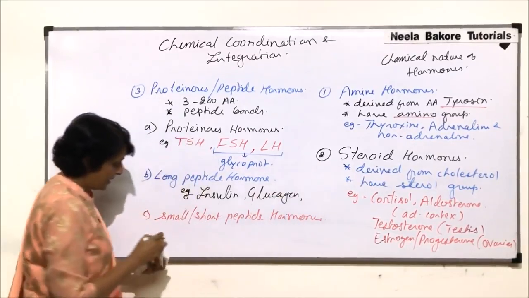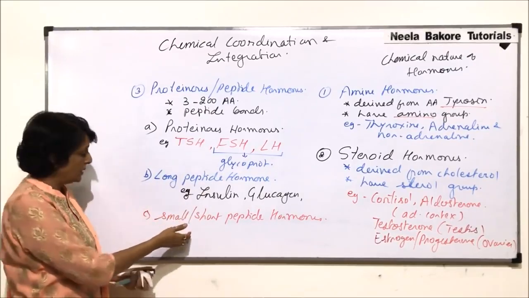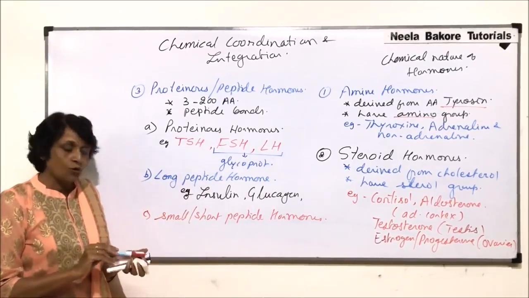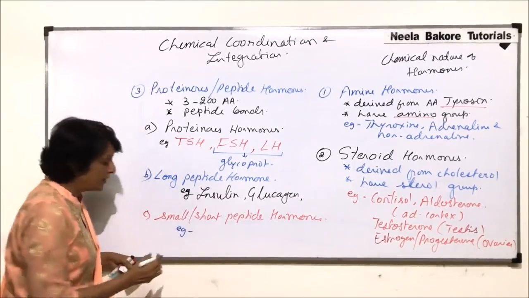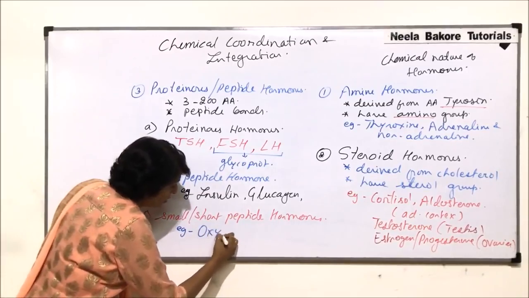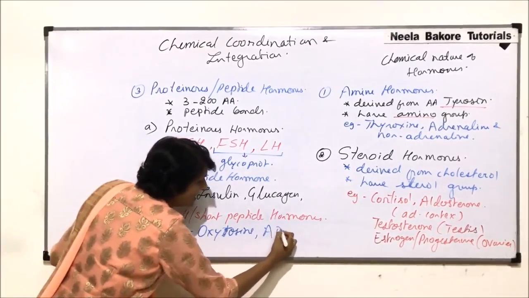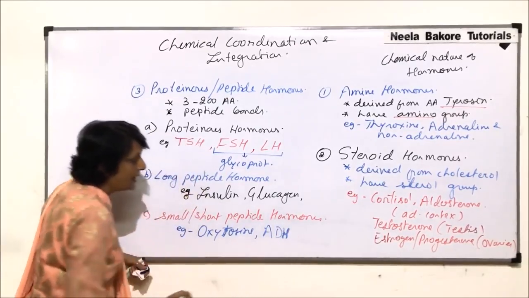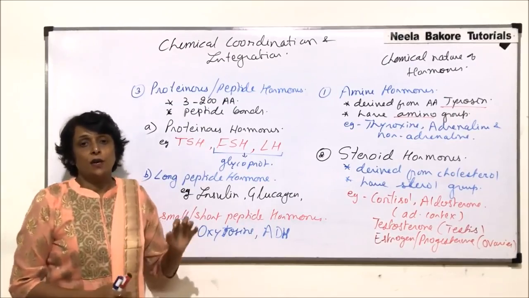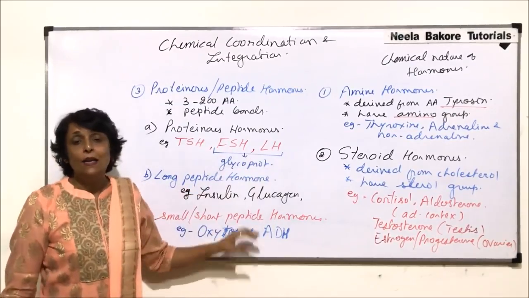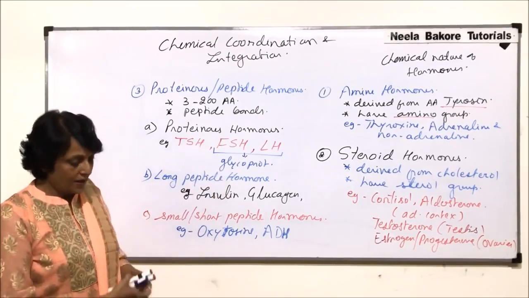As the name tells us, in case of long peptide, there was a long chain of amino acids, and here there is a smaller or a shorter chain of amino acids. The examples that we take here are oxytocin and ADH, that is antidiuretic hormone.